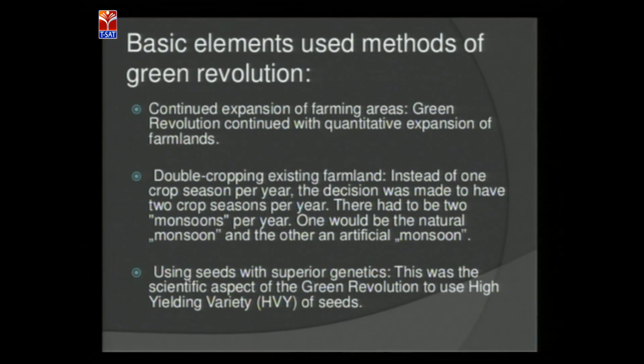Natural monsoon is the rain which occurs in the monsoon time, the season which gives adequate rainfall, enough for the growth of the crop. And the artificial monsoon is the irrigation which we provide by the canals. So these are the basic elements and the specific methods used in the Green Revolution.